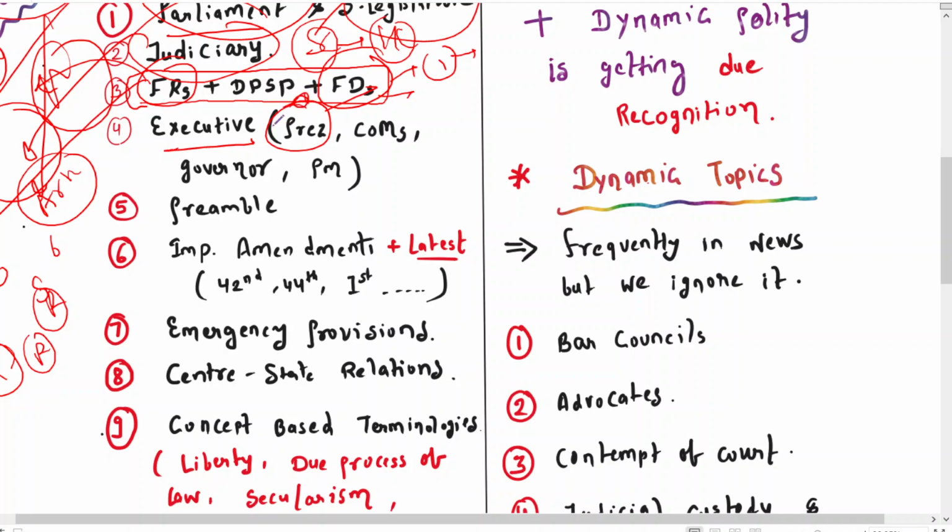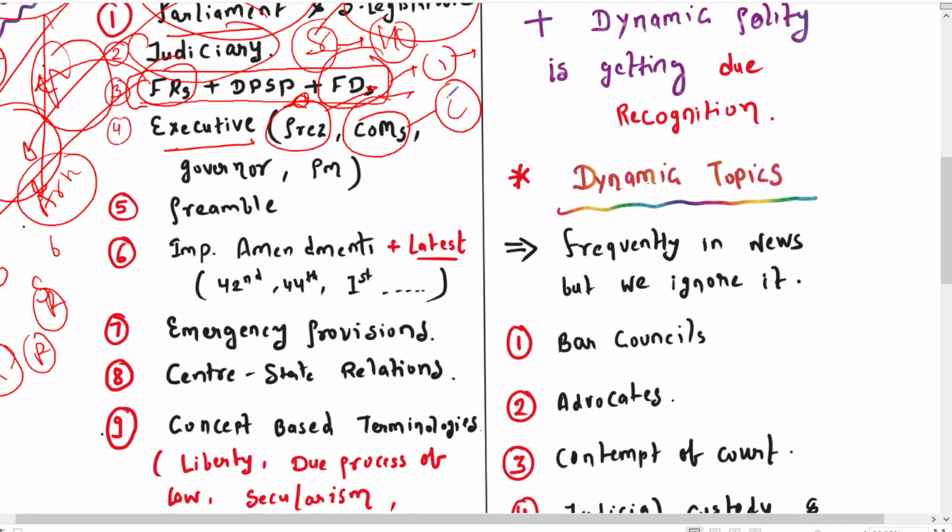So try to cover holistically the executive topic, regarding the powers of the President, and then you can move to the Council of Ministers. And there is a famous question for the UPSC: the Council of Ministers is responsible to whom, the people, or the Lok Sabha, or the state legislative assembly, or none of these.